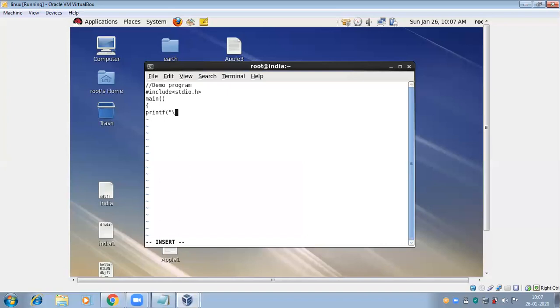Printf, then "welcome to C programming." Some string I'm writing here within double quotation marks.